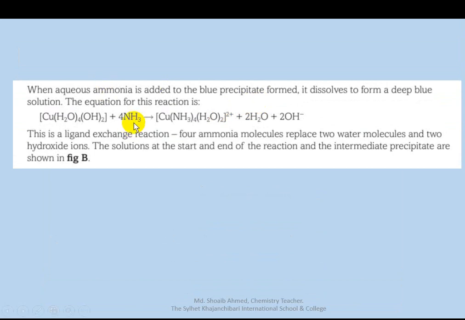Now here, when aqueous ammonia is added to the blue precipitate formed here, it dissolves to form a deep blue solution. The equation is this. This is the ligand exchange reaction, because 4 ammonia replaced 4 water molecules and takes this position.